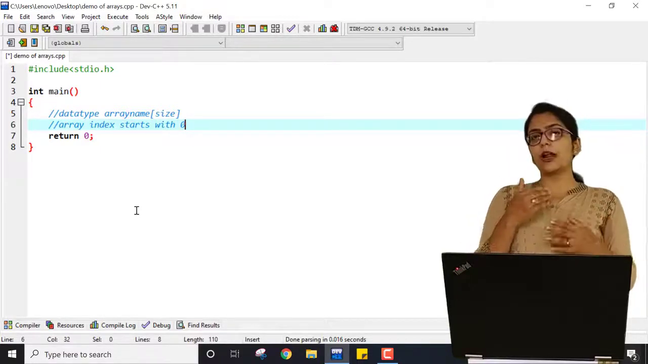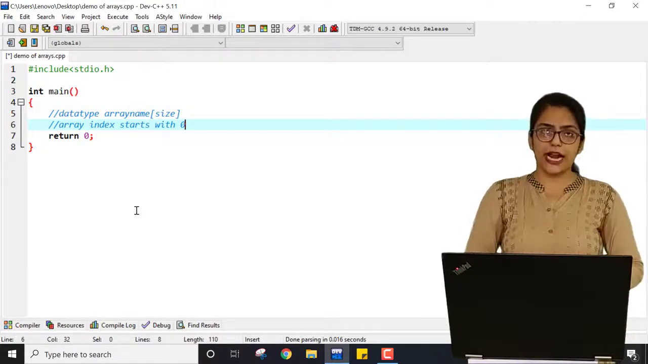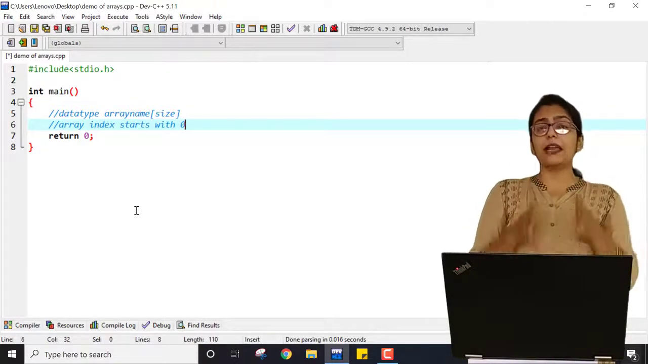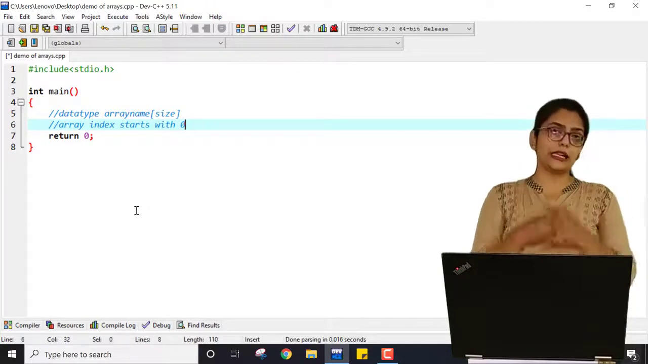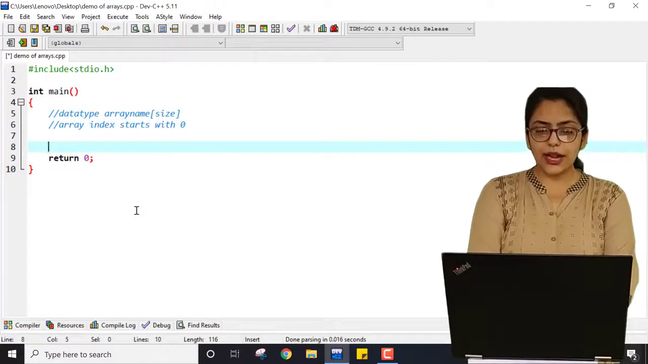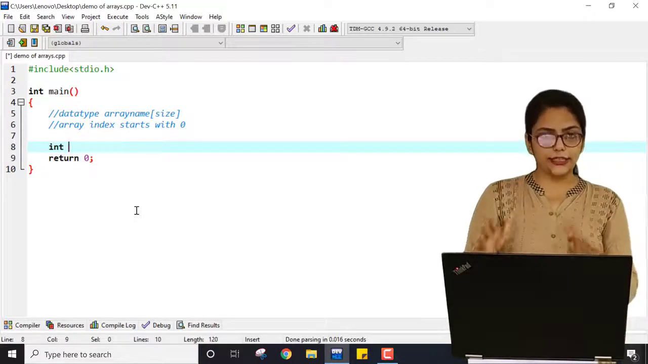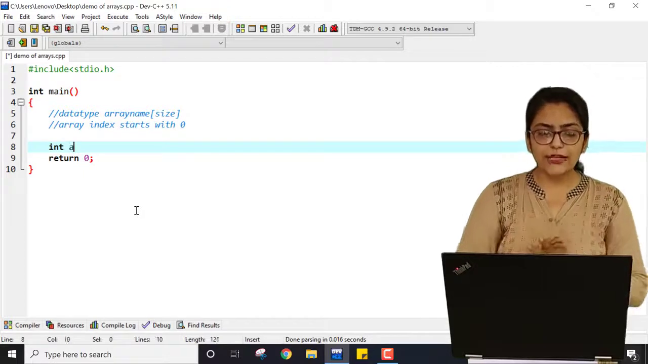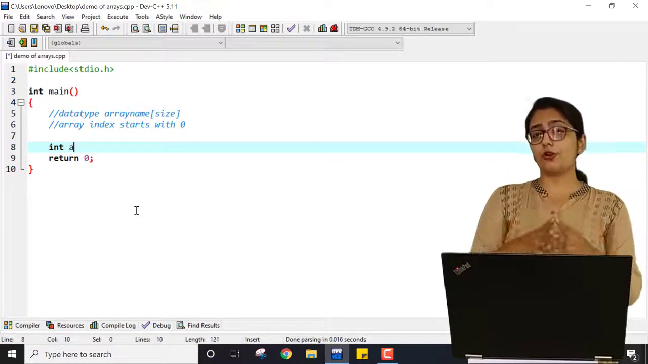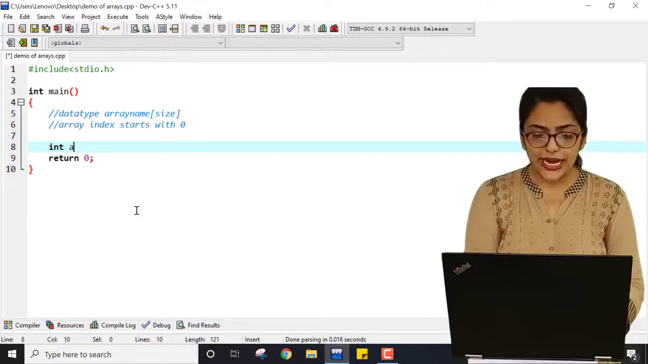We have basically 2 types of array, single dimensional and multi-dimensional. I am going to talk about that later. Right now, I am just talking about single dimensional array. So how can you declare an array? Suppose I am writing an integer array, so I have written the data type as int. Then array name I am taking as a, because I want to show you that a can hold more than 2 values. So a and size.